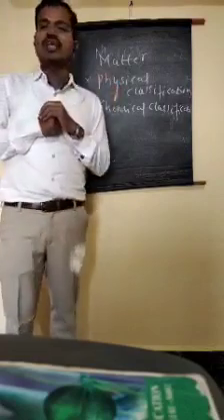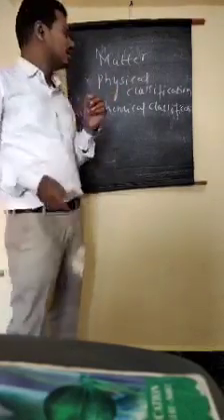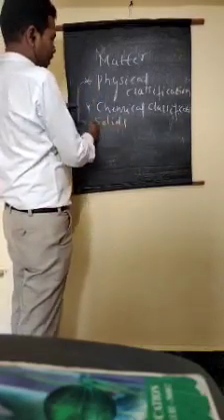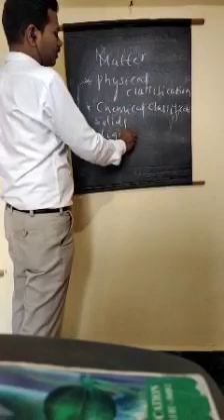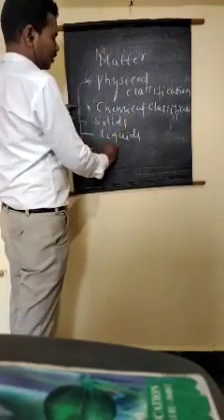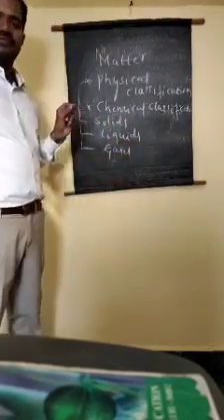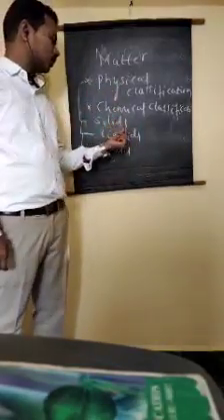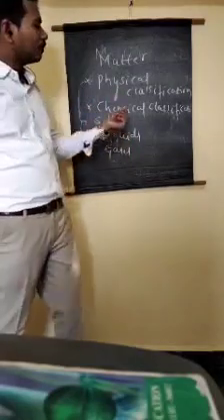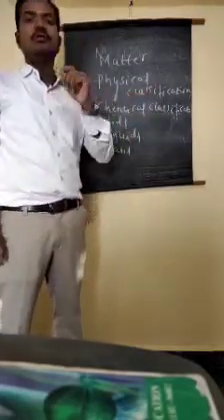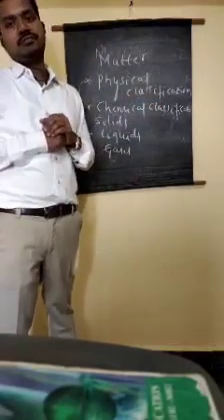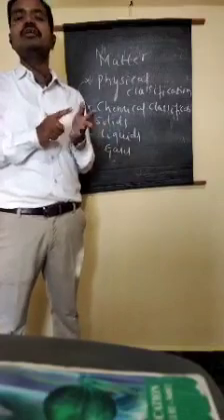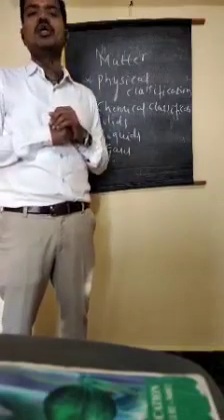So based on physical classification, matter is classified as solids, liquids, and gases. And based on chemical classification, pure substances and mixtures. Pure substances are again elements and compounds, and the mixtures are homogeneous mixture and heterogeneous mixture.